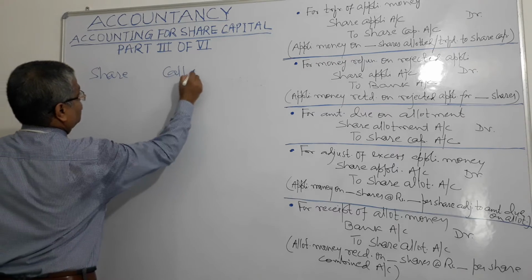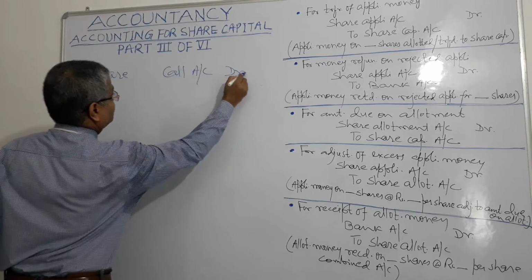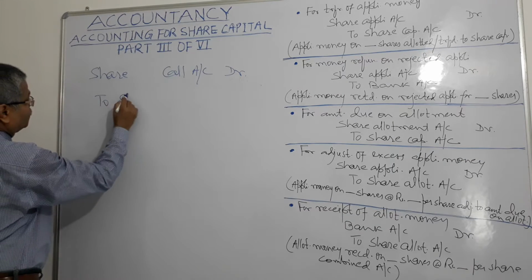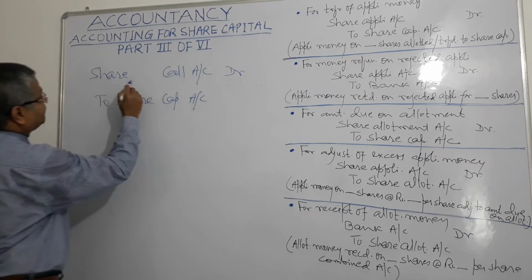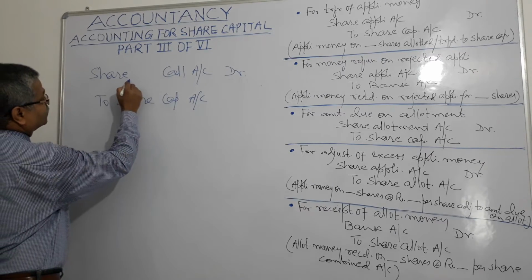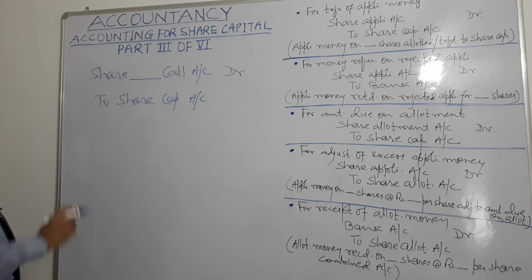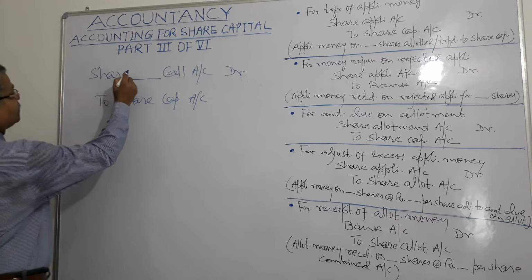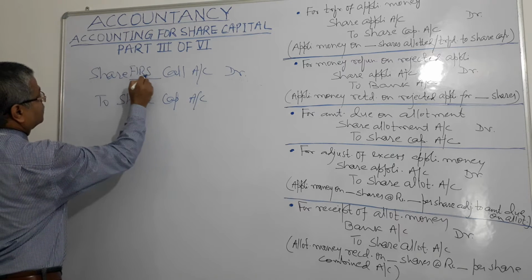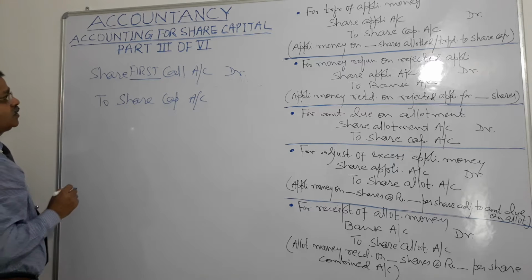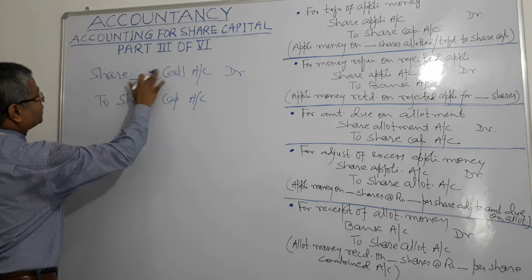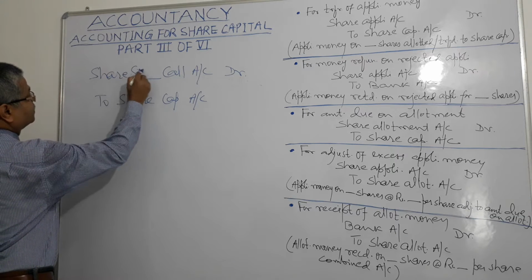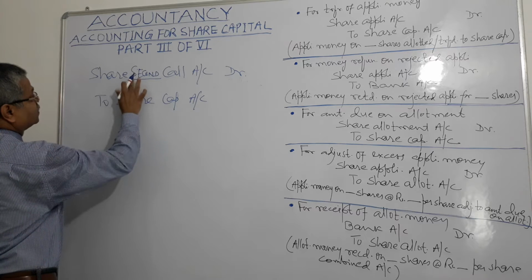Share call account debit to share capital account. Why I have kept here blank? Because here we need to write the number. First call, second call, third call. If this is first call, we will write share first call account. If it is not first call, it is second call, we will write share second call account, right?